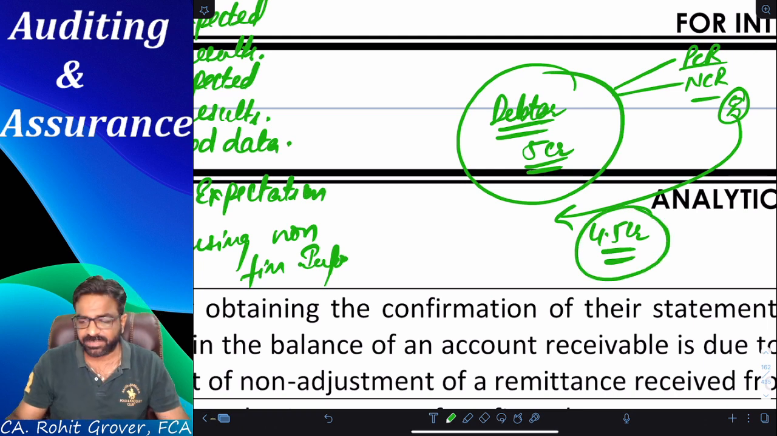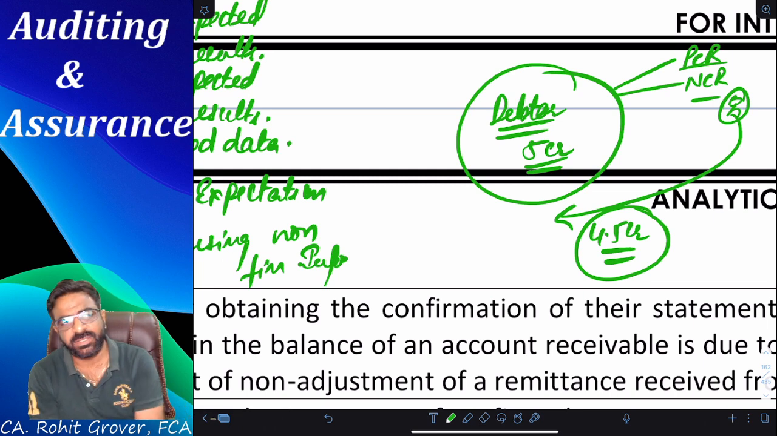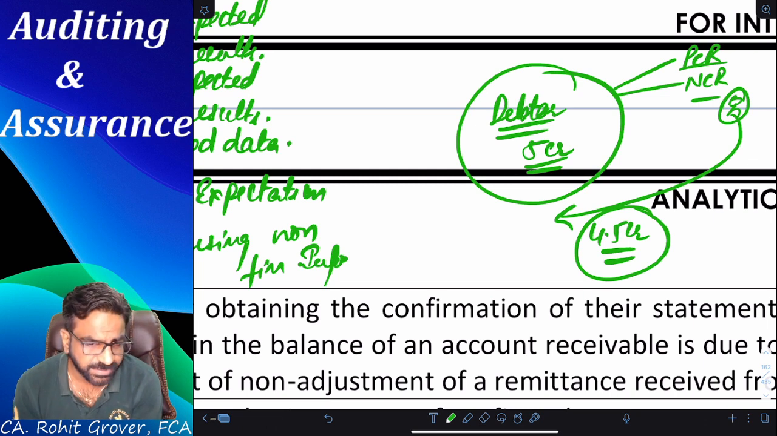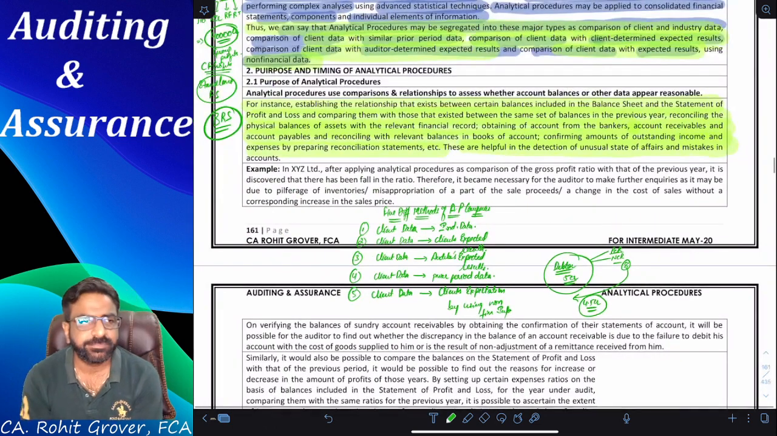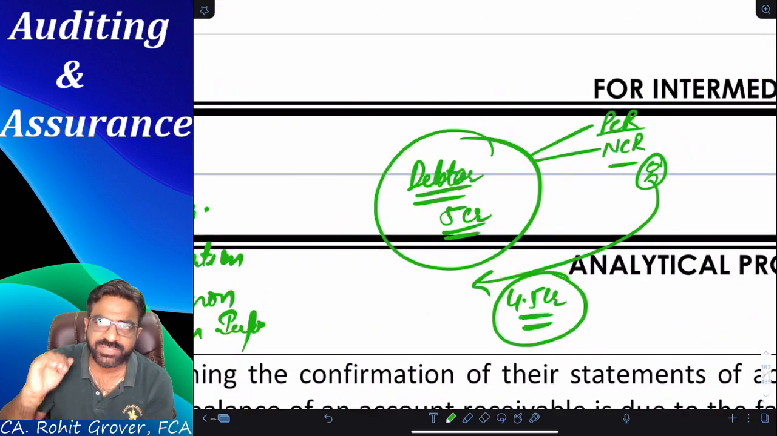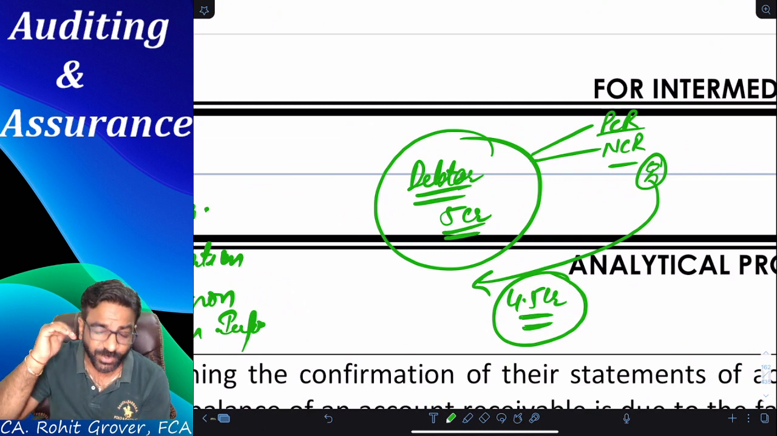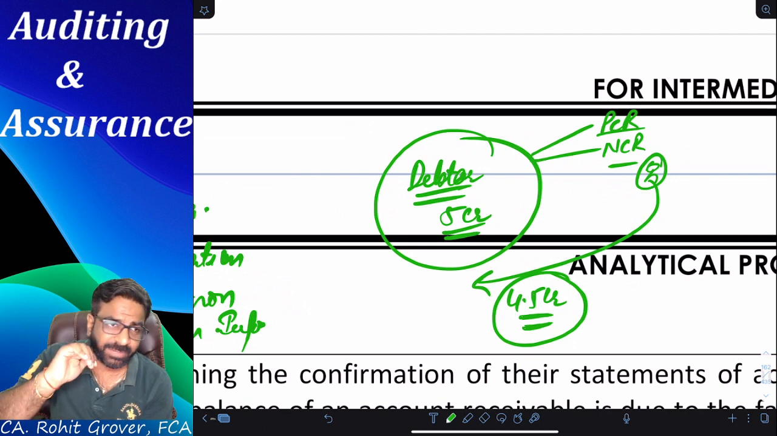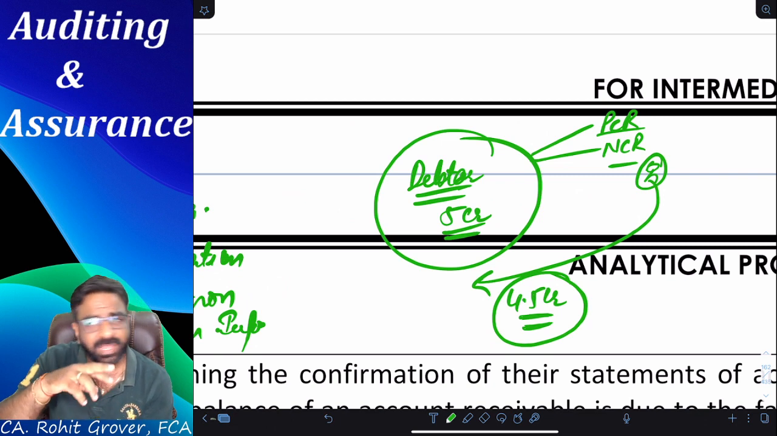Tell me, matching or mismatching? Mismatching. And how much mismatching? 50 lakh rupees mismatching. What can be the probable reasons for the mismatching? The probable reason is very simple. I thought that I sold him the goods at 500 rupees per kg, but actually I sold him at 450 rupees per kg. I recorded at 500. Now tell me, did I over-record the debtor or not? Yes.